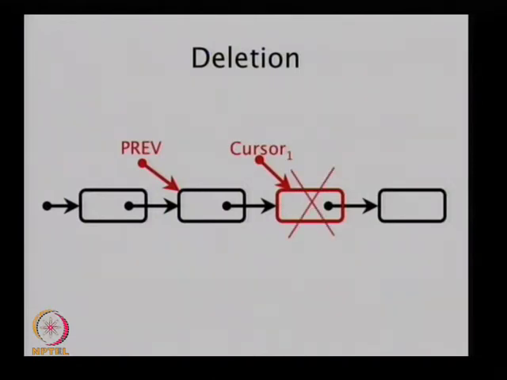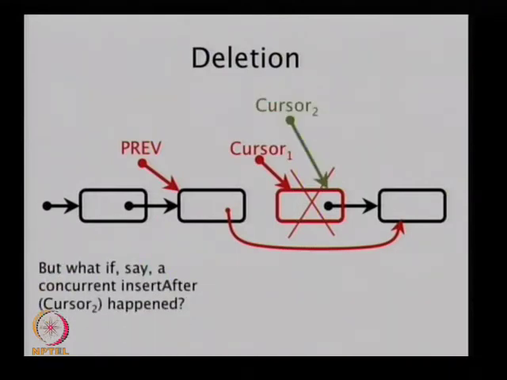So this is going to go away, and that's going to happen. But if there is a concurrent insert and delete, then we know bad things happen. So simply doing this pointer assignment using a CAS is not going to be sufficient.